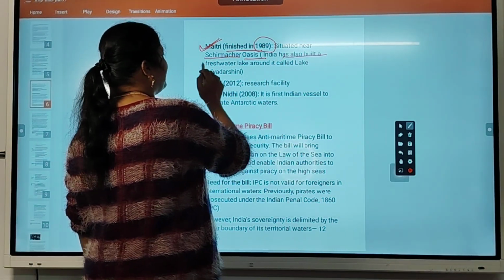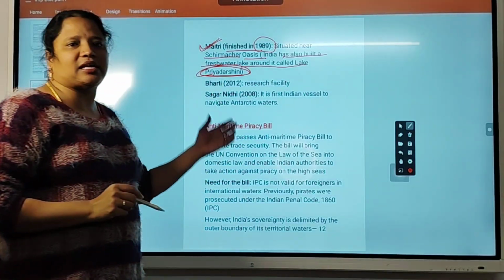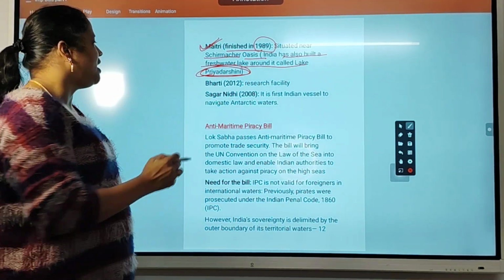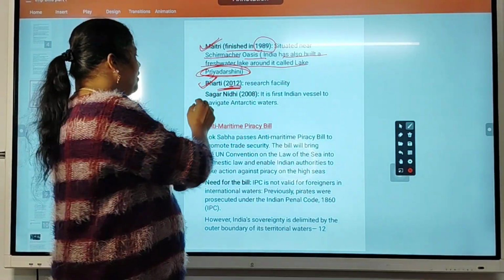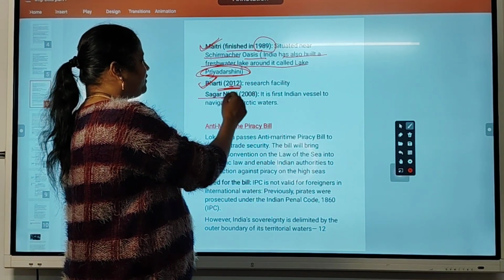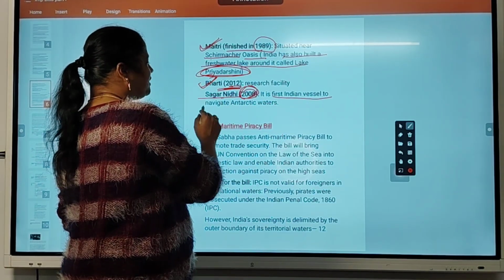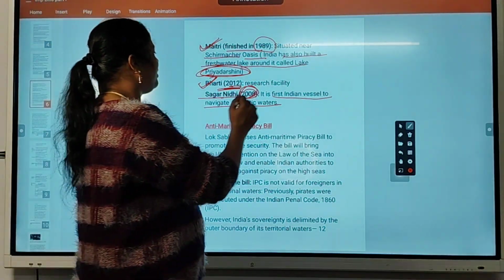India has also built a freshwater lake near it called Lake Priyadarshini. Bharati, this is a research facility established in 2012. Sagar Nidhi, this is a research facility established in 2008. It is the first Indian vessel to navigate Antarctica waters. This background you just have to remember.